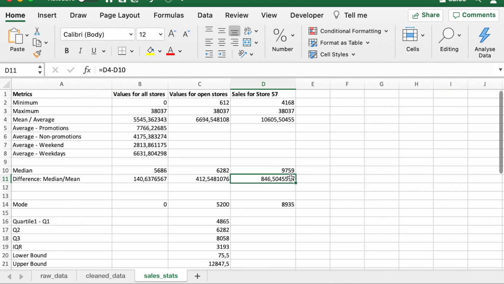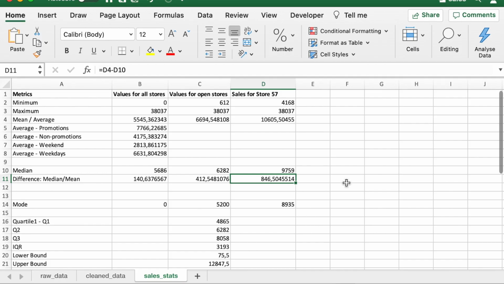This is something that we should highlight because the mean is becoming more and more than the median, so we are seeing a bit of skewness in the data. It's skewing on the right side, on the higher side, which means that our high performing stores are higher. This is already a good piece of information.